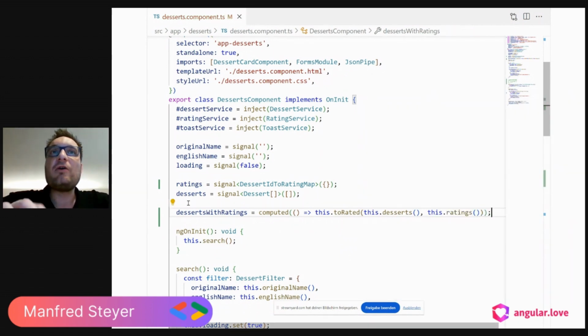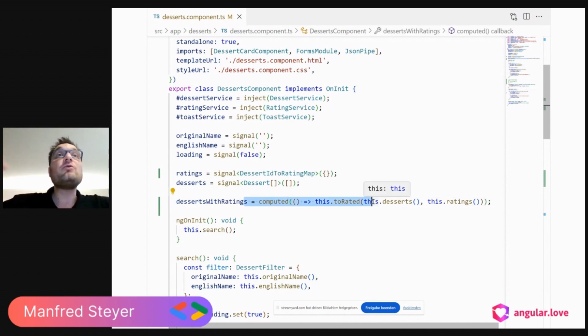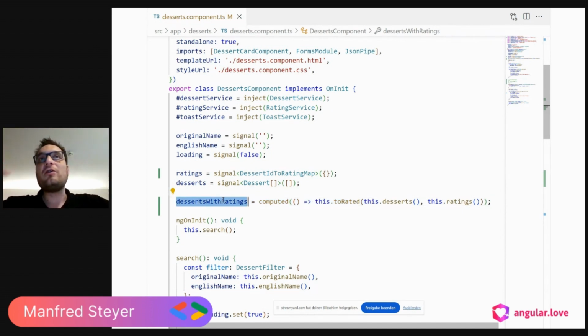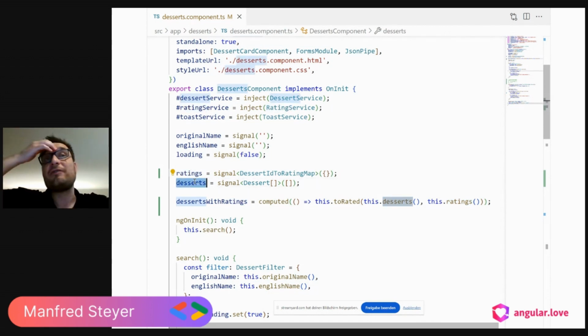So what happens now is that Computed will compute those deserts with ratings, and every time this or that signal is changing, everything is recomputed. So we are always up to date here. We don't need to remember to update this data structure here or there. It's always automatically kept up to date, and our code is more local. When we deal with ratings, we update the ratings. When we deal with deserts, we update the deserts.